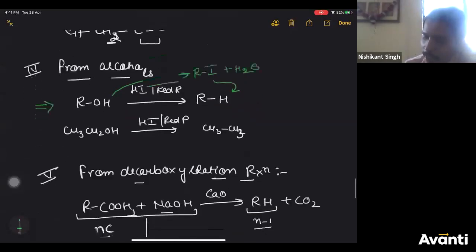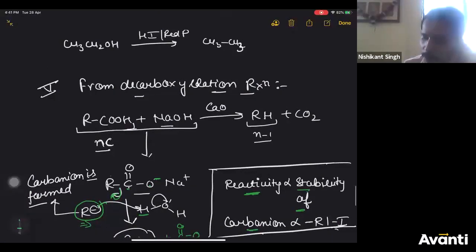Role of calcium oxide. Calcium oxide basically here controls the temperature, and sodium hydroxide is hygroscopic. Sodium hydroxide which you are using here, pellets of sodium hydroxide, they are hygroscopic. They absorb moisture from air.